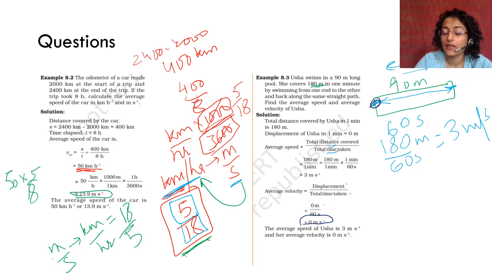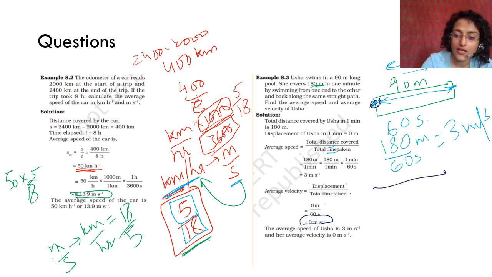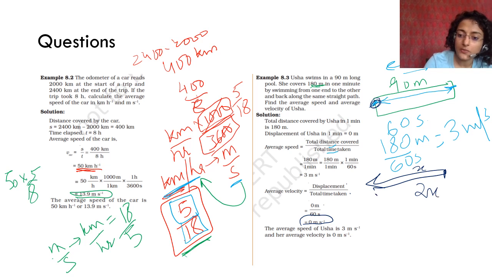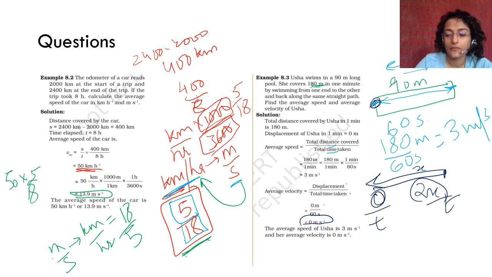Okay. ठीक है. Displacement is when an object comes back to the same point in a straight line, right? It goes from this to this and then it comes back like this. Then the distance is 2x, but the displacement is 0. So that is why speed is 2x upon time, but velocity is 0 upon time. Okay.